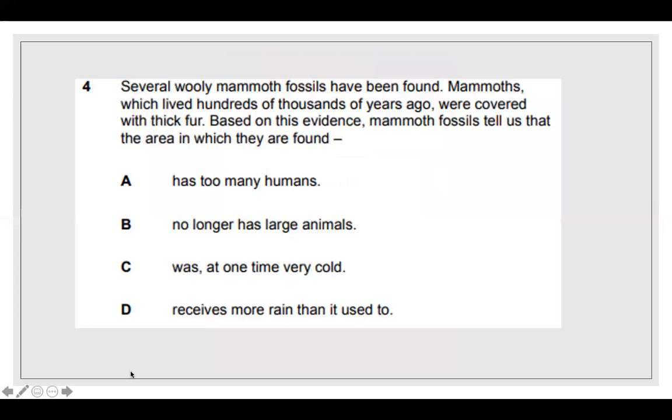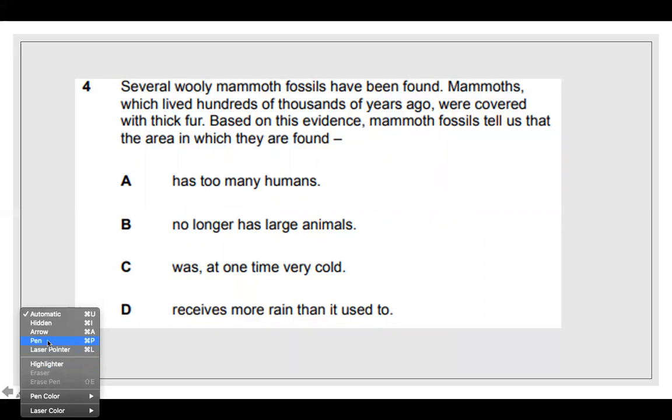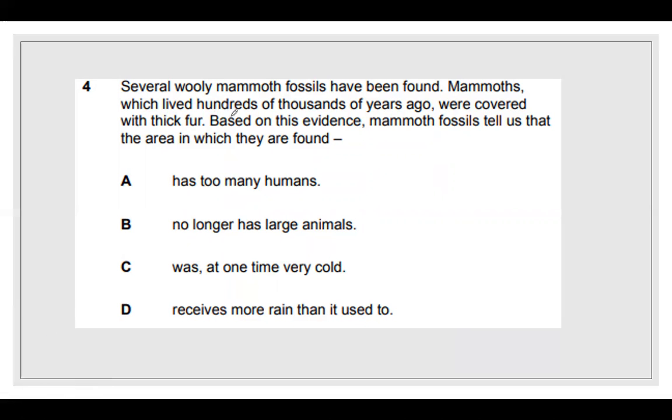Number four, several woolly mammoth fossils have been found. Mammoths, which lived hundreds of thousands of years ago, were covered with thick fur. Based on this evidence, mammoth fossils tell us that the area in which they are found, okay? So I'm going to get my pen out again because you know how I like to underline and highlight things. So it's saying that the woolly mammoths were covered in thick fur.